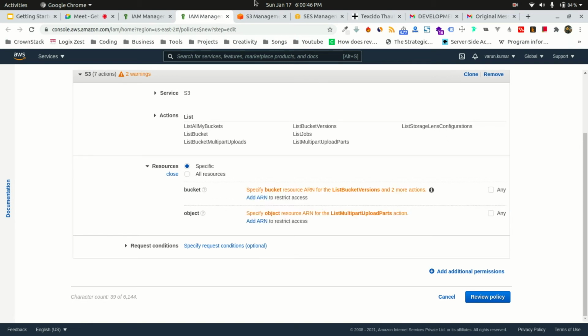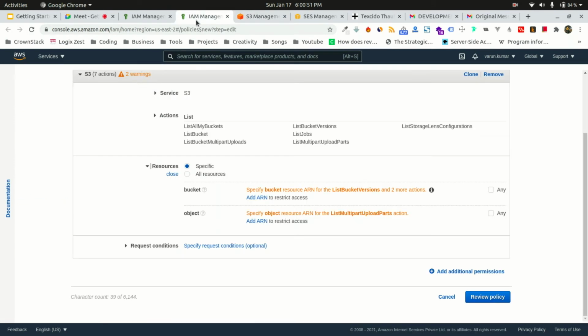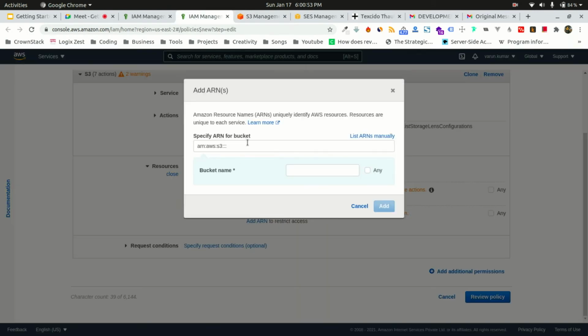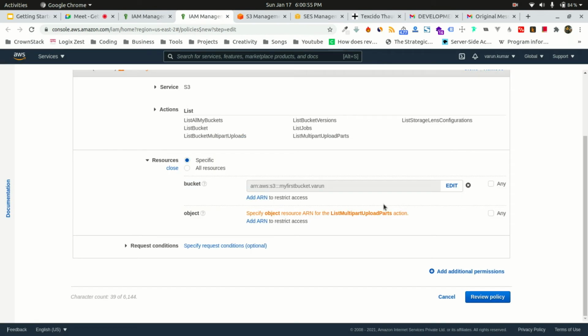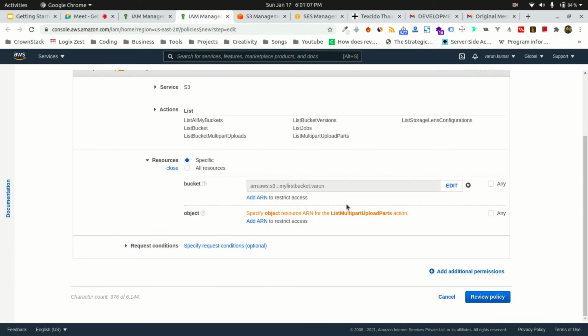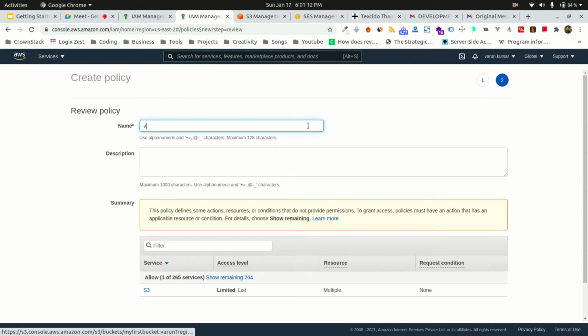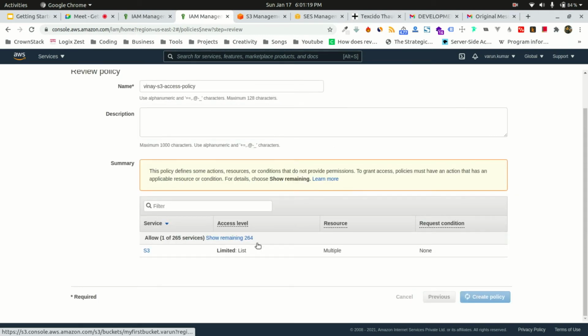Which specific resource? I'll take this up and copy the ARN over here, and paste my ARN over here and add it. So out of thousands of buckets, imagine you have a thousand buckets. For Vinay, I'm only giving access to this bucket only. So I've given you the access. Now finalizing this, I name it Vinay S3 access. Then I'm creating this policy.